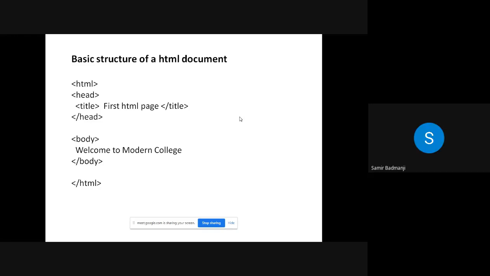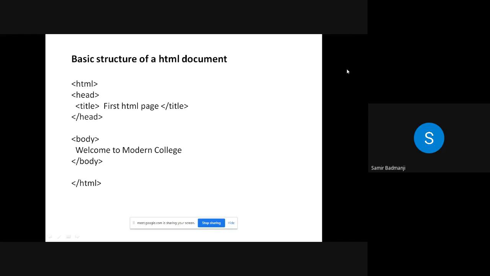So today the count is very less, around 22 students have joined. Last time we had seen the basic structure of HTML. All of you can see the screen? Yes. Okay, so we'll just see the basic structure of HTML and then we'll proceed further.